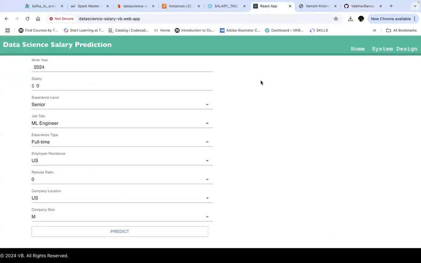We have deployed our project on Firebase. This is the front end of the project. And let's see the system design.